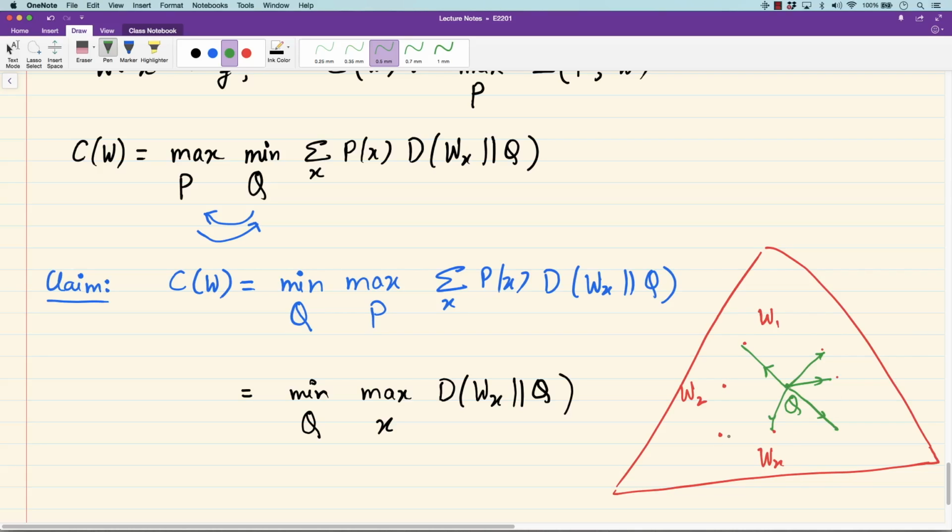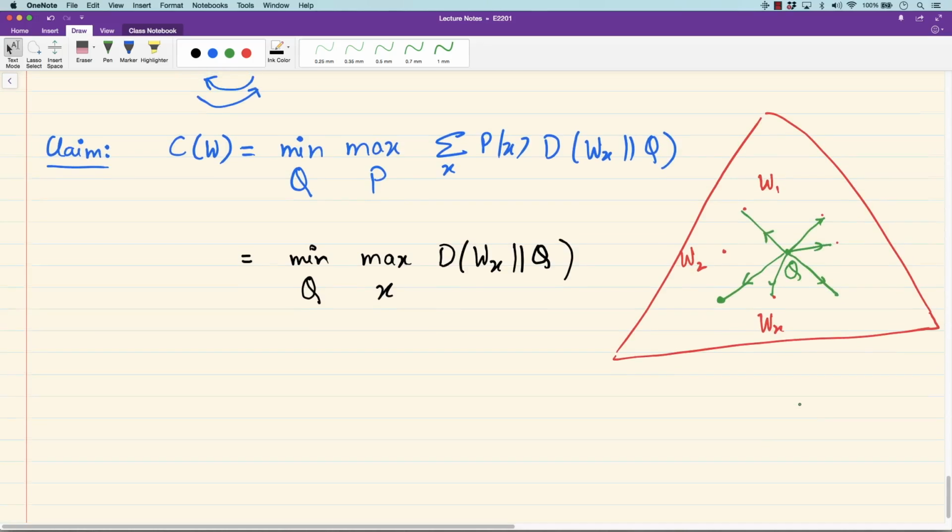Okay, so look at that point. In this case, visually, this furthest is in Kullback-Leibler divergence. So suppose this is that furthest point. Then this inner part here, this max, is exactly equal to this distance, and you are looking for Q which minimizes this max distance. Drawing a parallel with basic Euclidean geometry, such a Q will be essentially what is a centroid in Euclidean geometry, and in that case, this particular minimum maximum distance will correspond to the radius. You can think of a notion of radius of this set.